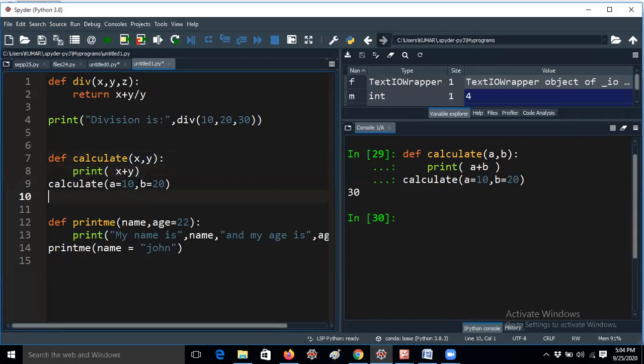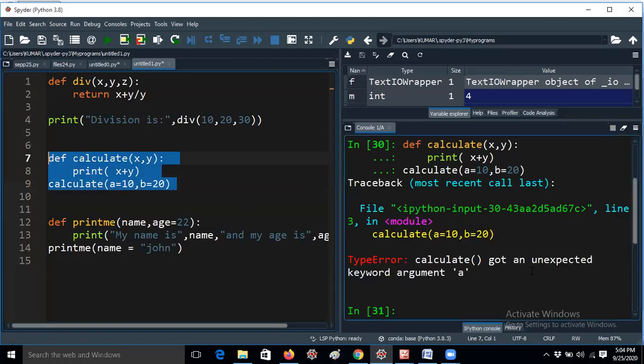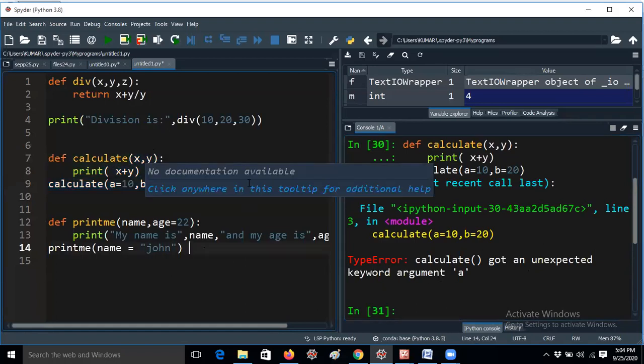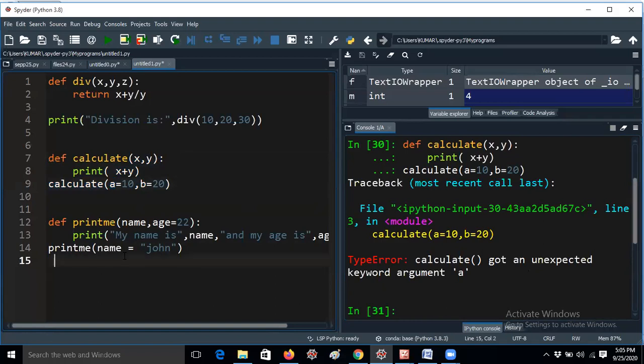Now I am giving y here. This 10 is copied. Let me run it first. Yes, keyword argument, that I am calling with keyword only. So I have to give a only here. I am calling through keyword argument, that means I am giving name equal to here, I have to give name only. Then I have to give x only. I am giving keyword arguments, that's the reason I have to match with keys. Then only it will execute.